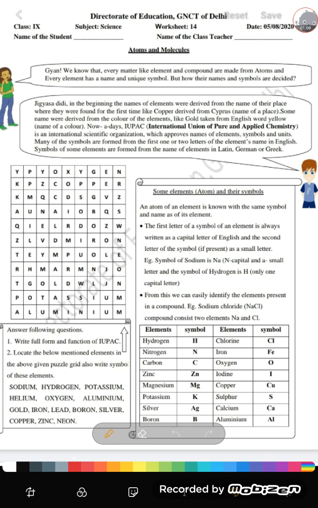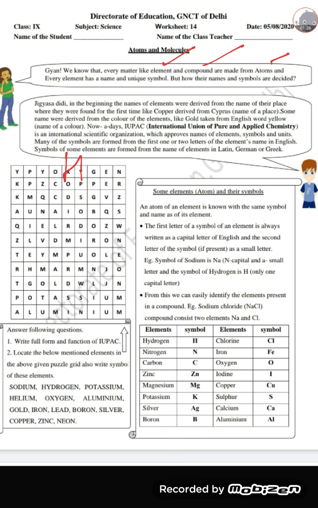First, see, every matter like element or compound, they are made up from atoms, and every element has its name and has a unique symbol. Let's say hydrogen.